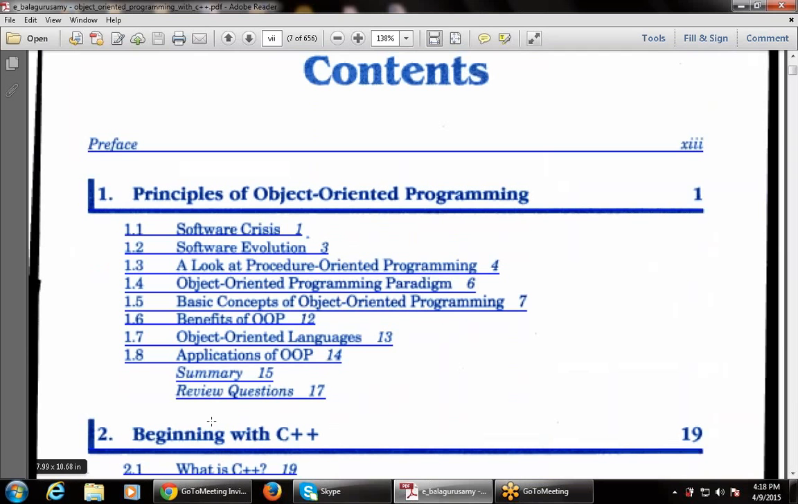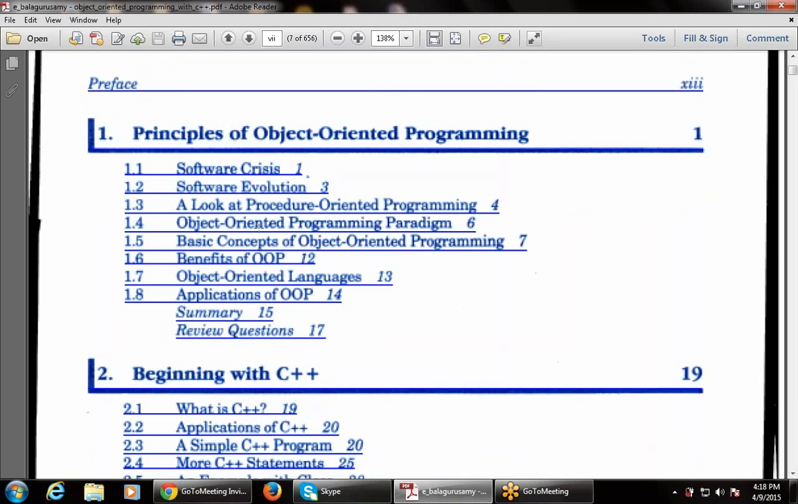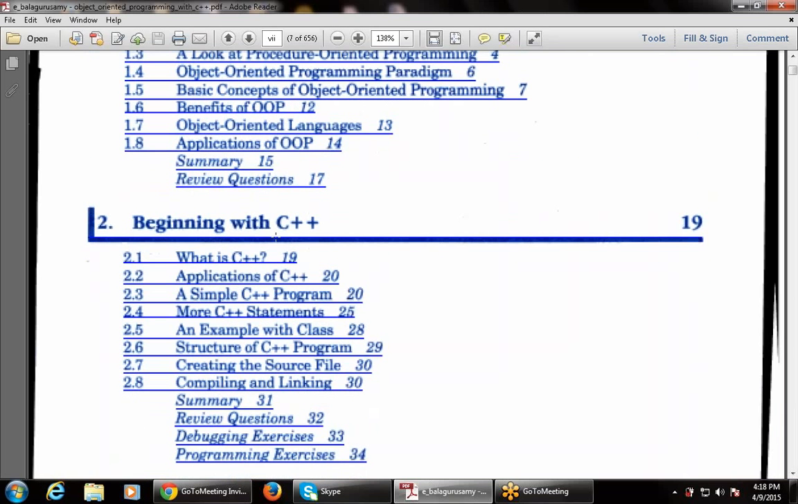Now this is the main concept. These are the various contents covered in this book. The first chapter is principles of object oriented programming. As I told you, today I will discuss only the concept, the principles of object oriented programming: what object oriented programming is, what the principles are, and what functions are used in it.